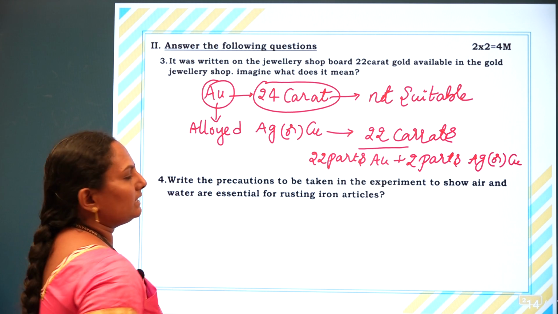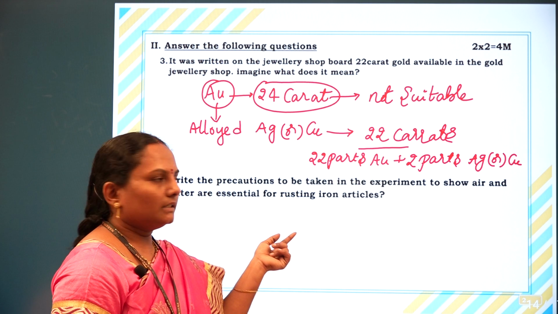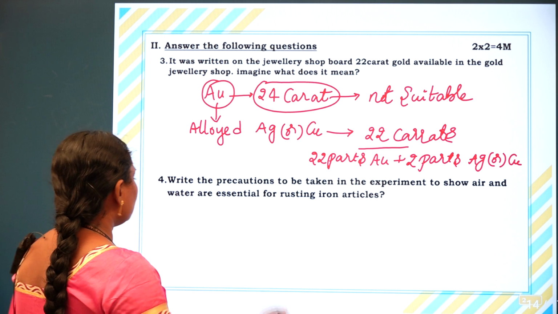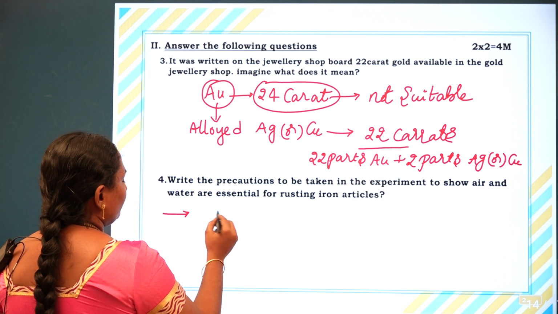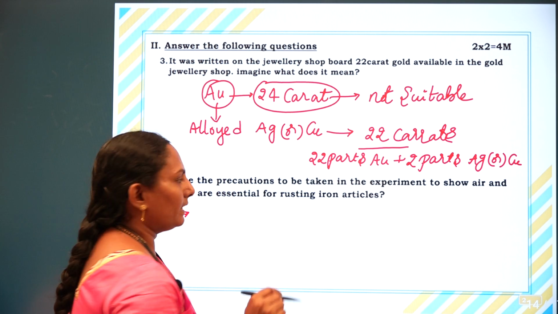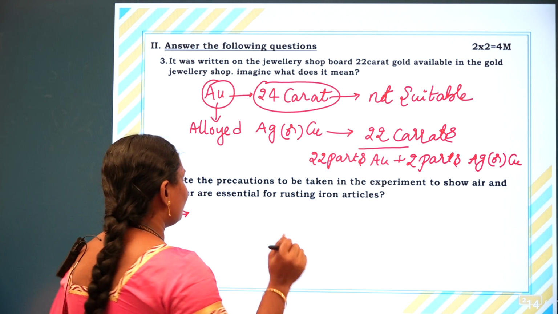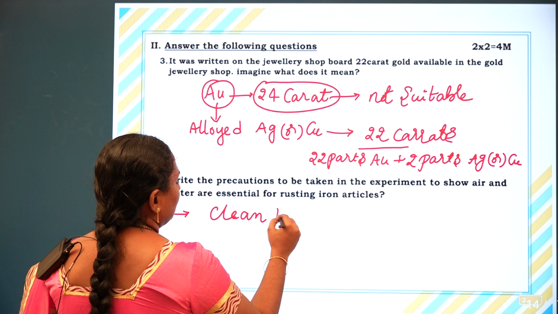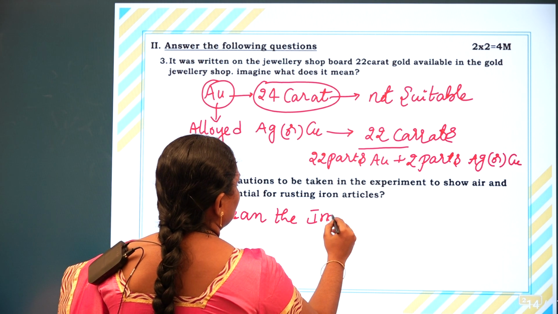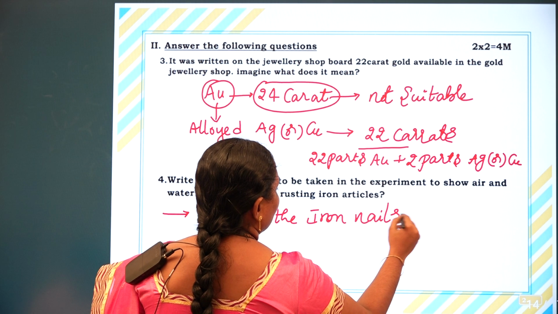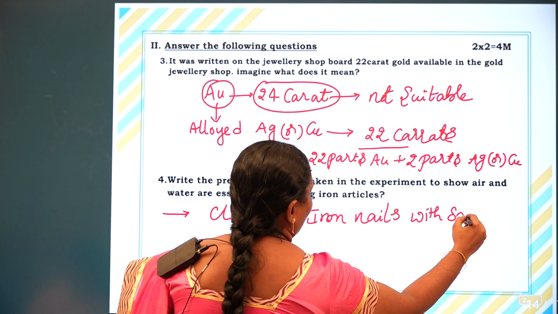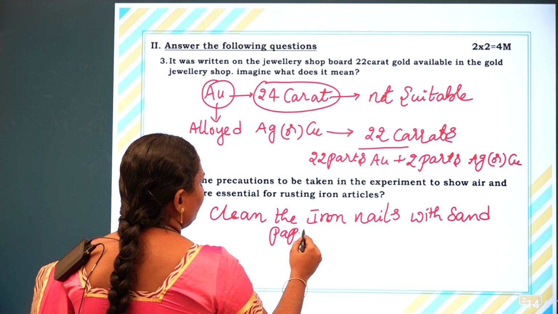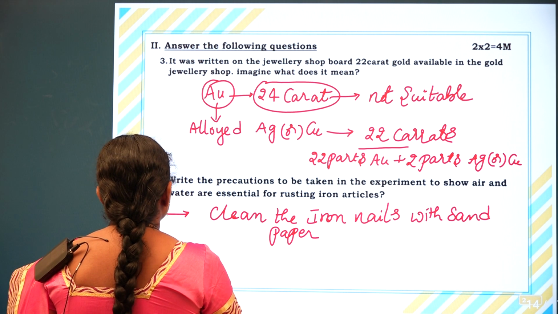Next, write the precautions to be taken while doing the experiment showing that air and water both are needed for rusting of iron. The precautions are, we should clean the iron nails with sandpaper. If there is any rust, we should take care of it. We have to take the iron nails in pure form without any rust.